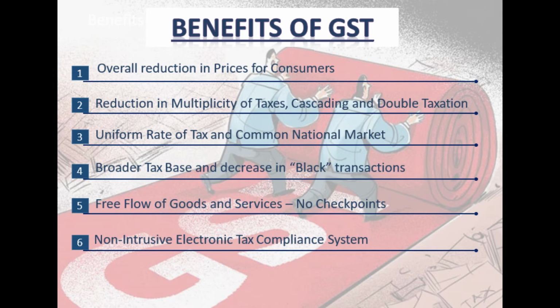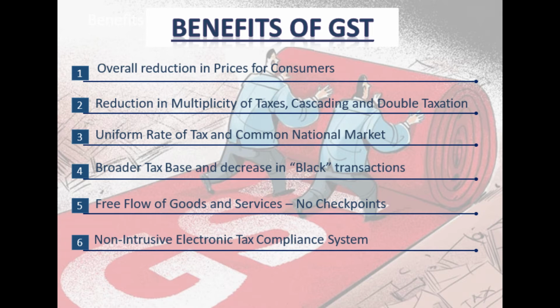So overall reduction in prices for consumers or in consumer spending, reduction in multiplicity of taxes, cascading effect and double taxation, correct? So by introducing GST, the government is aiming to achieve reduction in multiplicity of taxes. Multiplicity of taxes means different rates of taxes for different goods and qua different states.